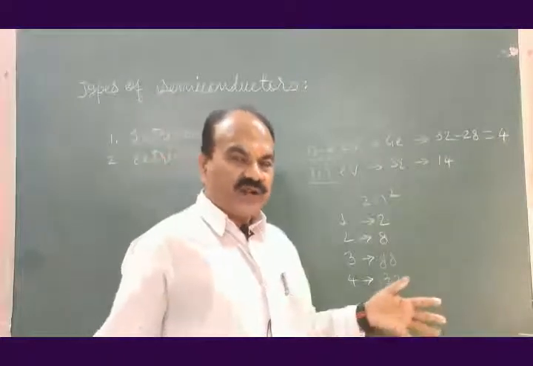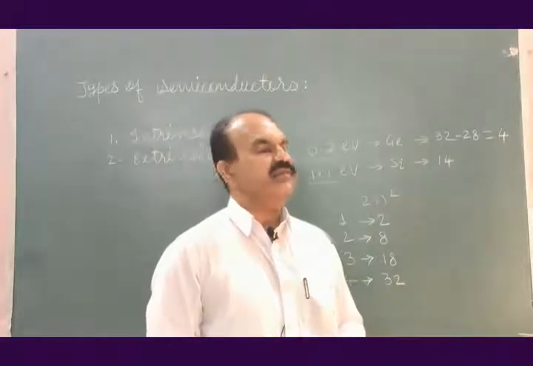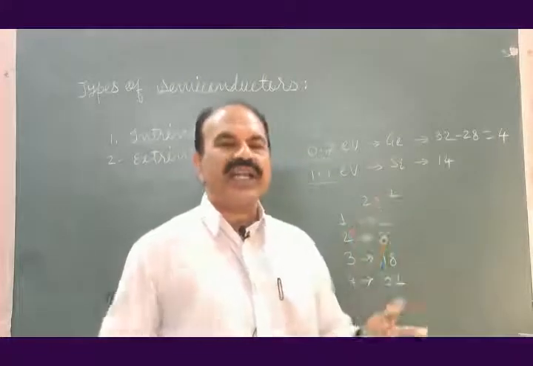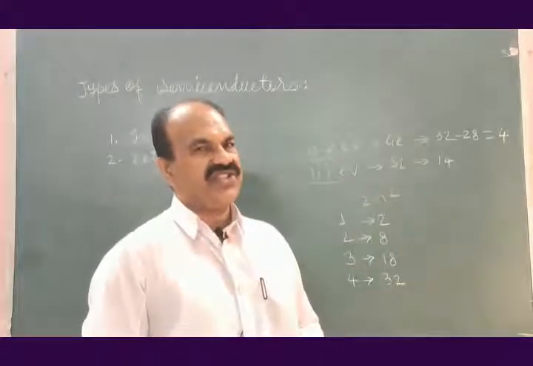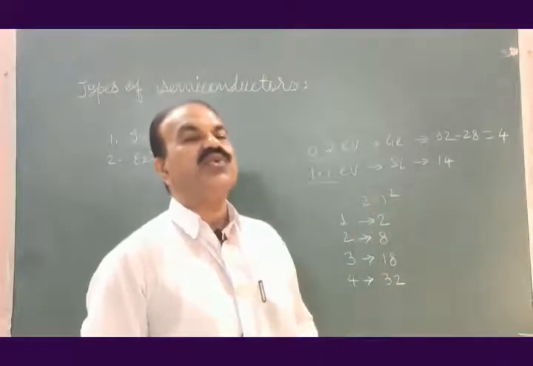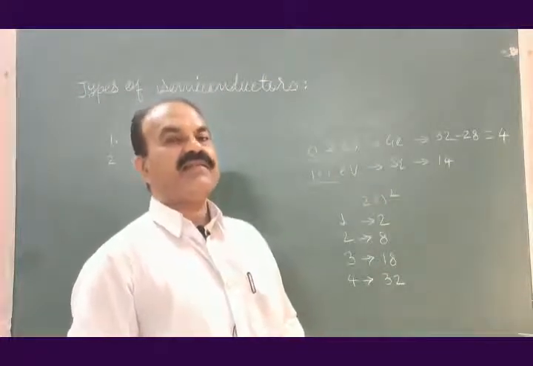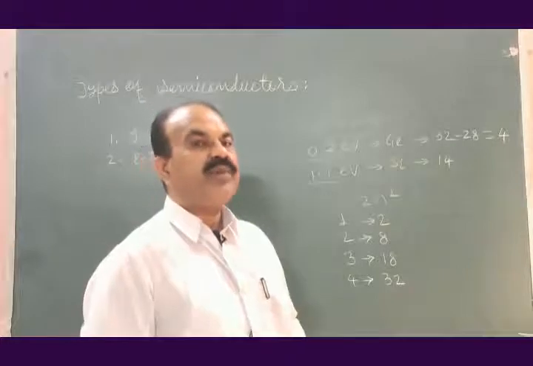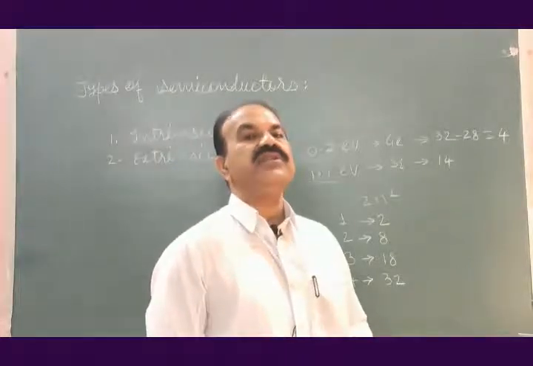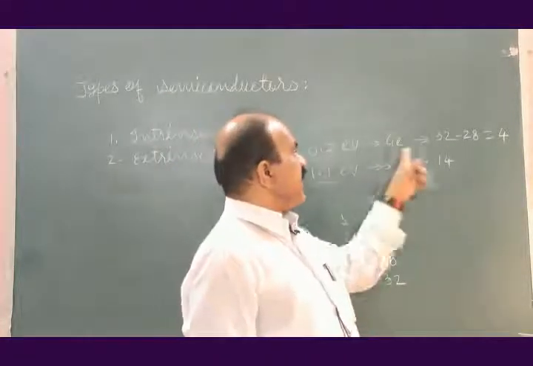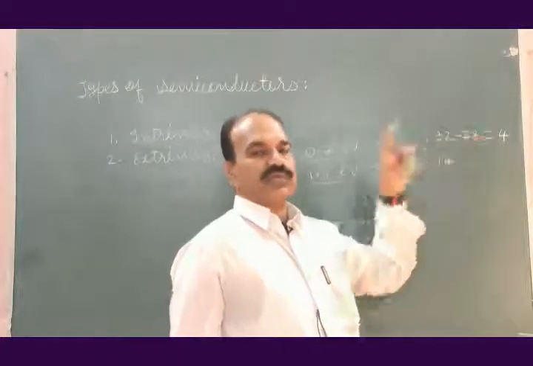When the valence orbits of all atoms of germanium are considered, that will give rise to valence band. In valence band, number of electrons per atom in germanium is equal to 4.